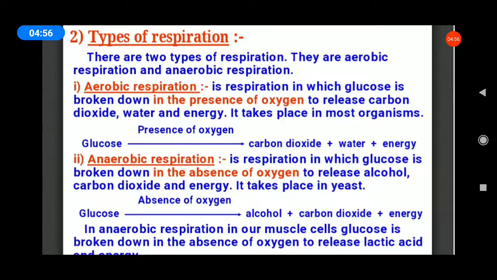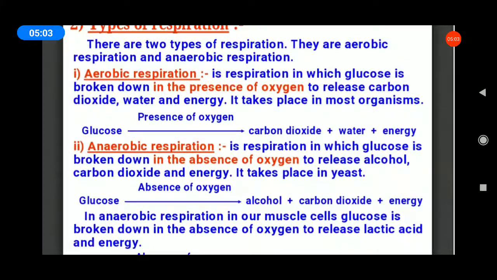See your book, page number 108. Food can also be broken down without using oxygen. This is called anaerobic respiration. That is anaerobic respiration.